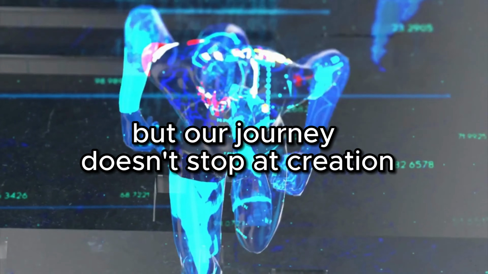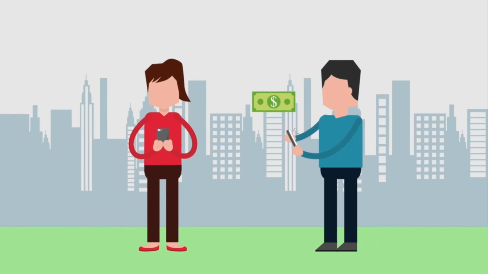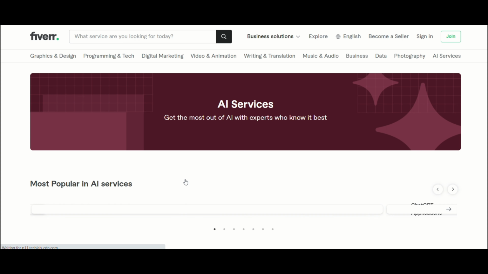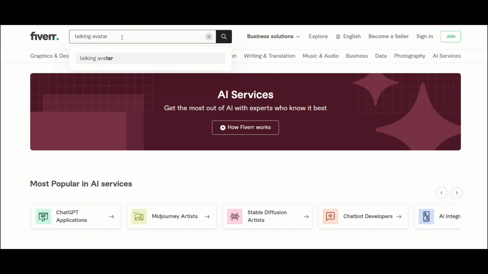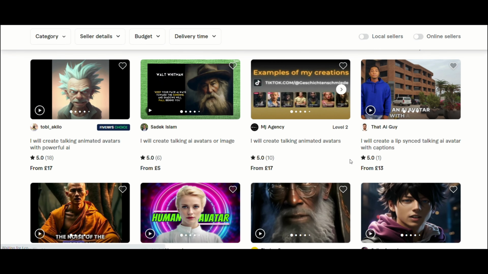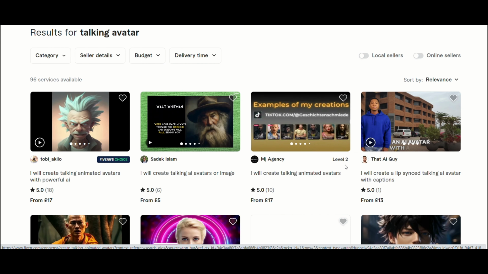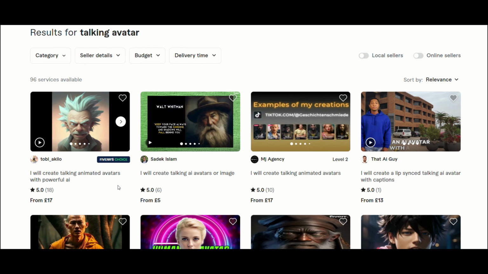But our journey doesn't stop at creation. It extends to opportunity. Head over to Fiverr. It's where this magic turns into money. People are eager for these avatars, and you, my friend, are ahead of the game. See these sellers? They're making real money creating talking avatars. Take this seller for example.